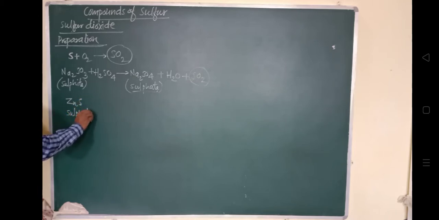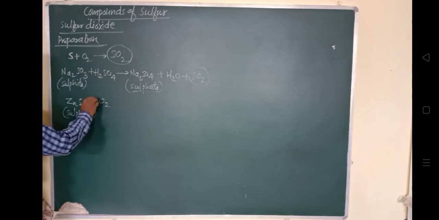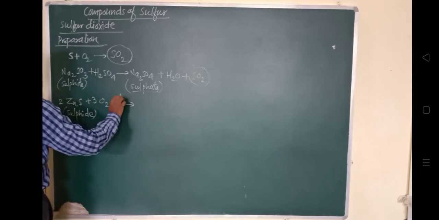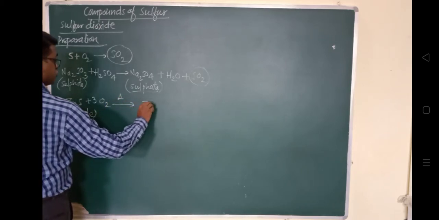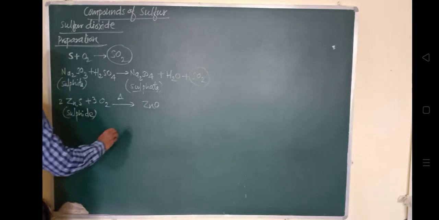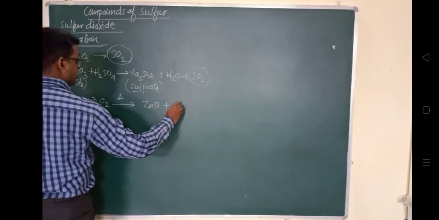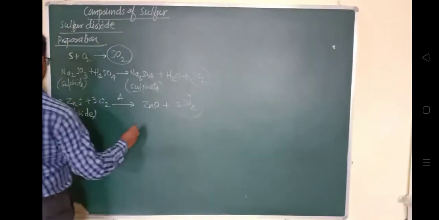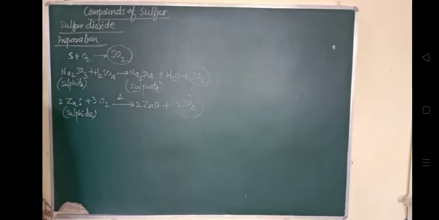When zinc sulfide combines with oxygen in the presence of heat, it gets converted into ZnO, zinc oxide, plus 2 SO2. In this way it is prepared. So sulfur dioxide is prepared by roasting zinc sulfide. This method is called the roasting method, in the presence of heat.